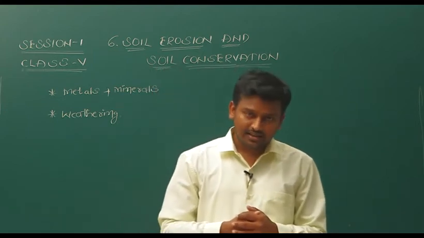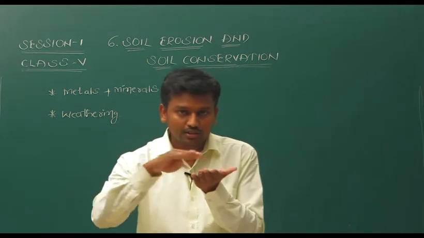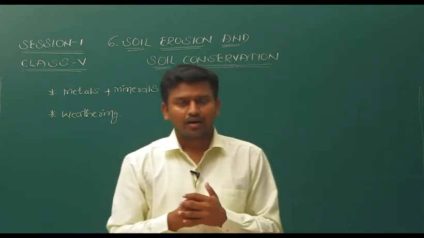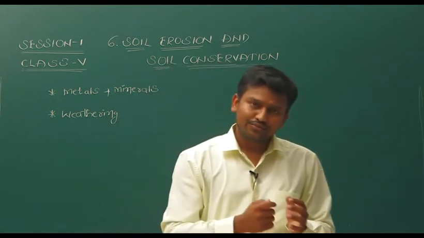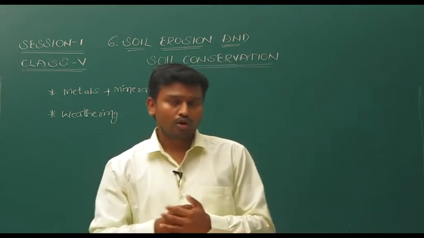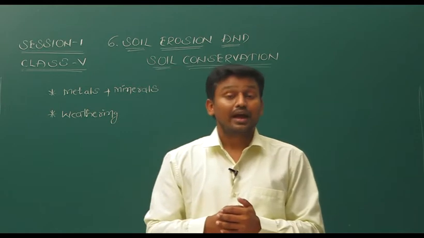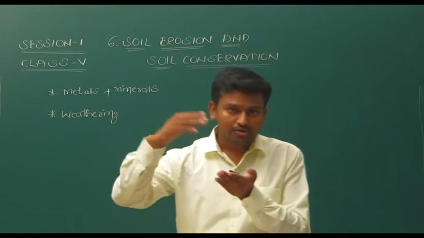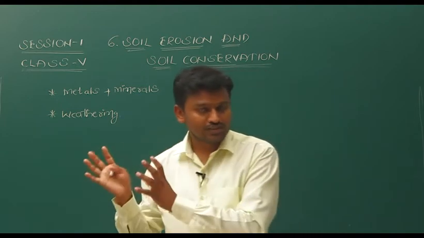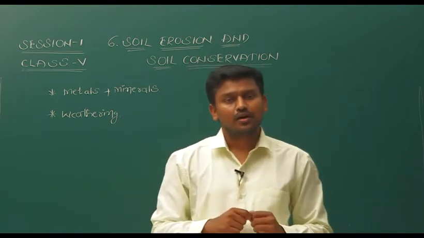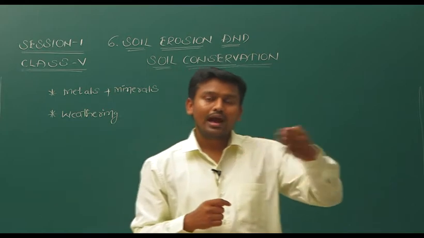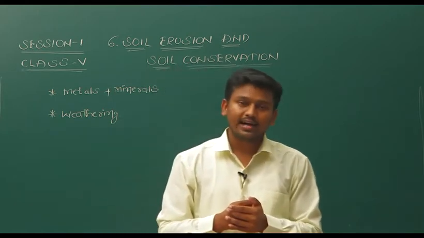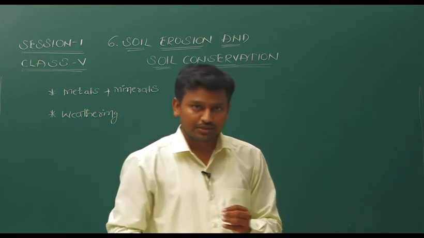And this soil is the upper layer of the ground, and whenever rain falls, due to the flow of rainwater and due to the winds, the top layer blows away due to the force of these natural forces, and the blowing away of the top layer of the earth's surface is called soil erosion.